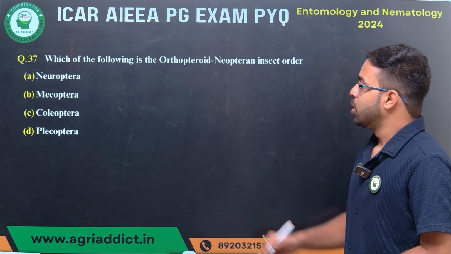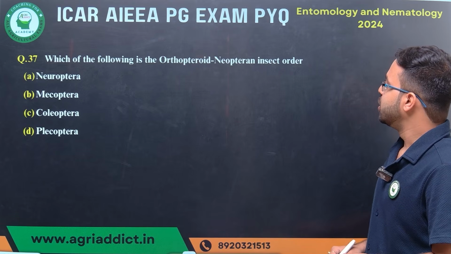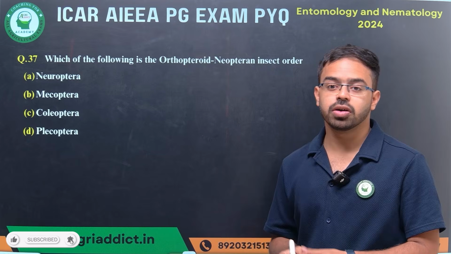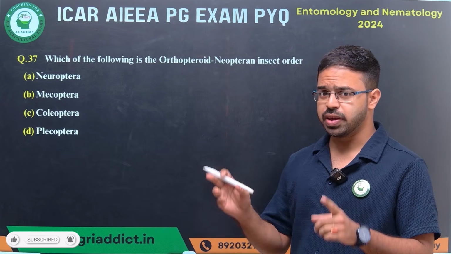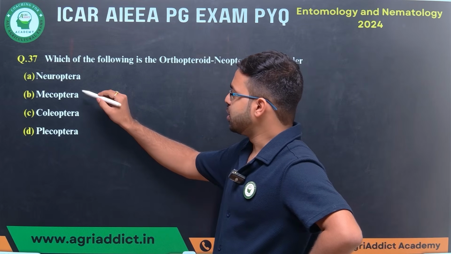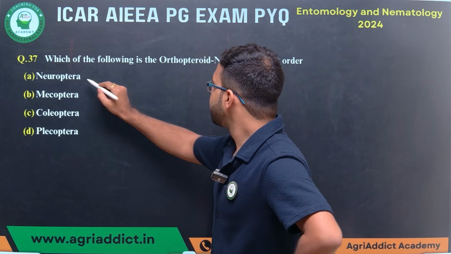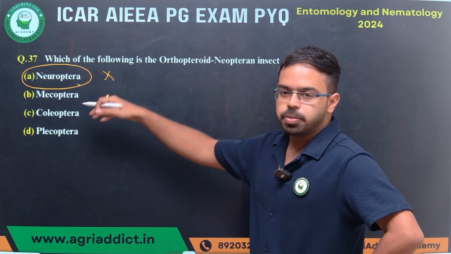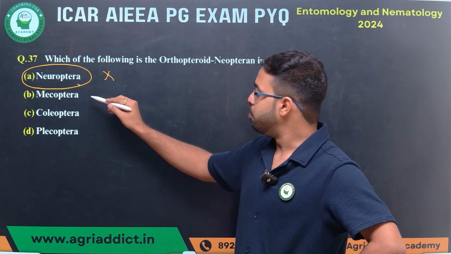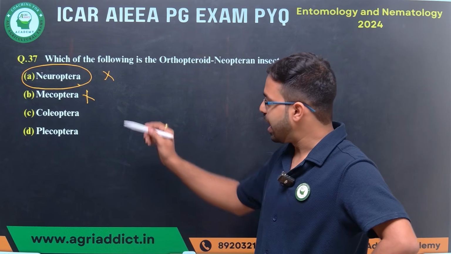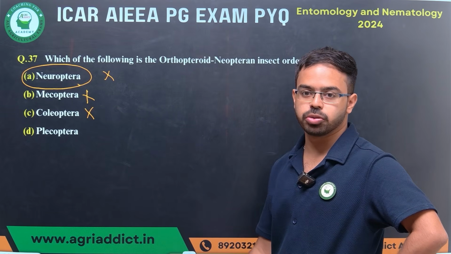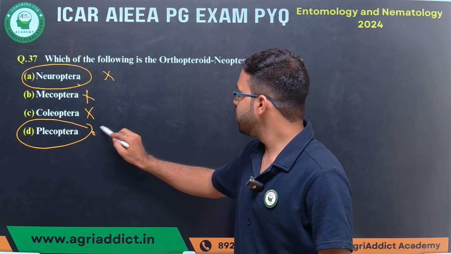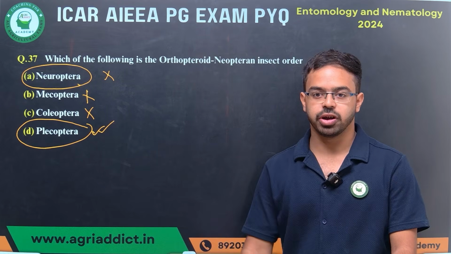First question: which of the following is the orthopteroid neopteran insect order? In the previous discussion, we shared the different orders that come under the orthopteroid group. I told you that Neuroptera does not come under the orthopteroid group at all, so we will omit Neuroptera. Similarly, Mecoptera and Coleoptera are also not in the orthopteroid group. So what is left is only Plecoptera. So your answer will be Plecoptera, which comes under the orthopteroid group.